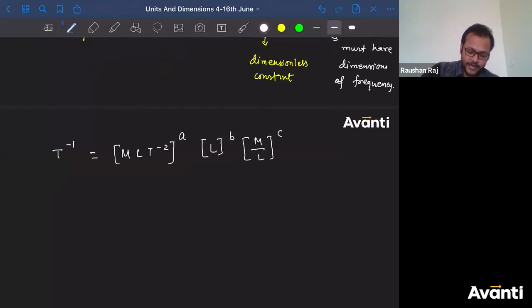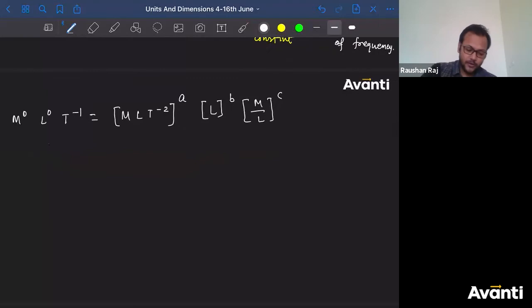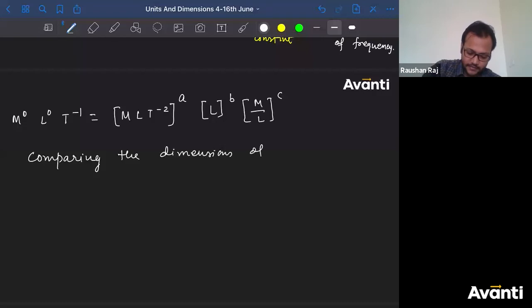Okay, now can I write this T inverse as M0, L0 and T -1? I can write like this, correct? Now what I'm going to do, I'm going to compare. So comparing the dimensions of first M. Compare the dimension of M, guys.